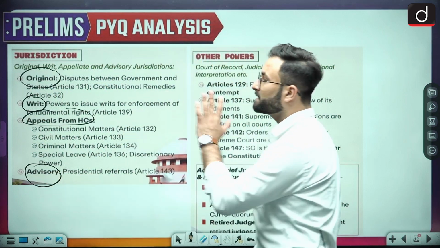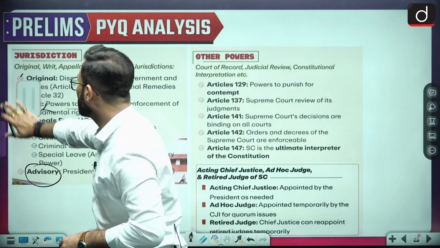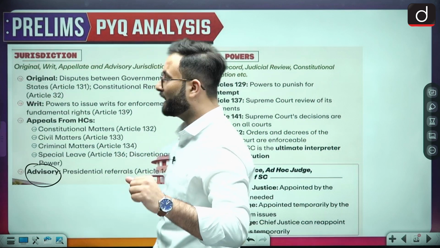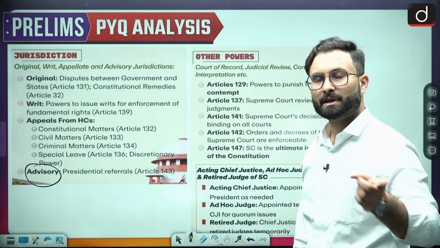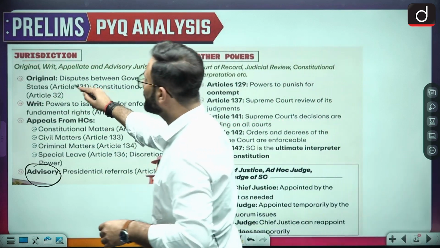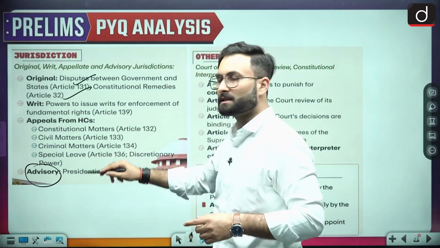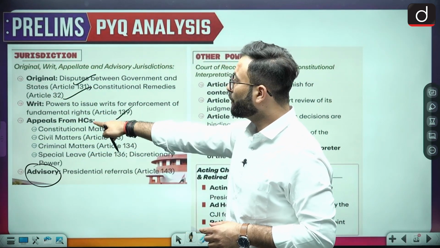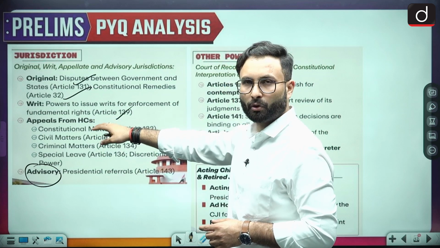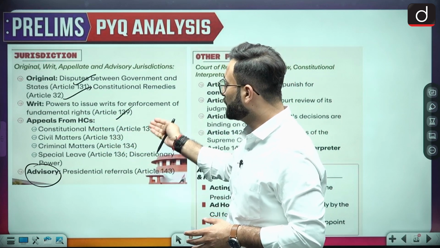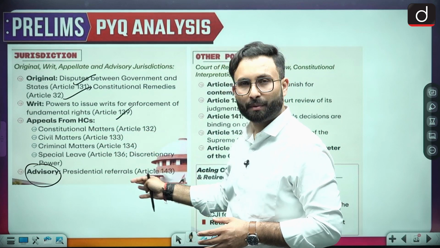Here some of the articles are given. When we talk about the original jurisdiction, that is Article 131, and when we talk about the constitutional remedies, that is Article 32. So these articles become important for you. Writ jurisdiction is given in Article 139. When we talk about the appeals from the high courts, that has been given in 132, 133, 134, 136, and discretionary powers are also there.